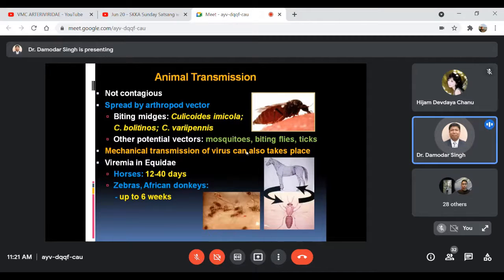Okay, and when we are talking about viremia, the presence of the virus in the circulation of the affected animal, like in horses, more commonly in the equine family, equidae, it used to be within 12 to 40 days of infection, after which the virus used to be present in the circulation. When we are talking about zebras and African donkeys, it may take a longer time, that means up to 6 weeks of infection.